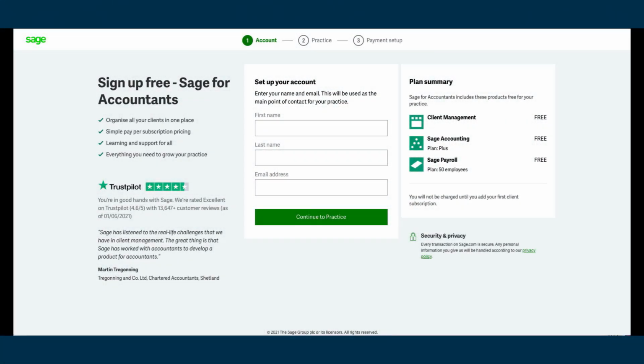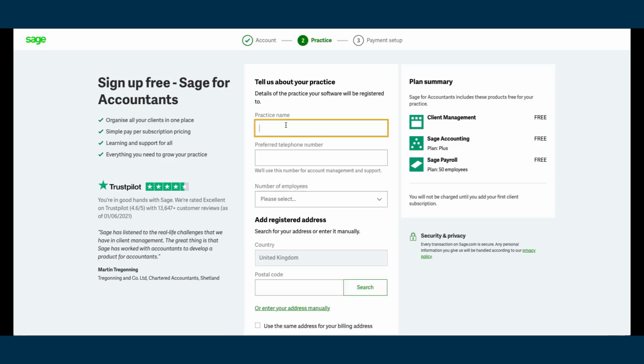We will make a start with a sign up. To sign up, I will take you through 3 simple steps. Step 1 will be to set up your account. So you'll enter your first name, last name, and email address, and then click Continue to Practice. Step 2 will be to enter your practice's name and preferred telephone number. However, this is not mandatory.